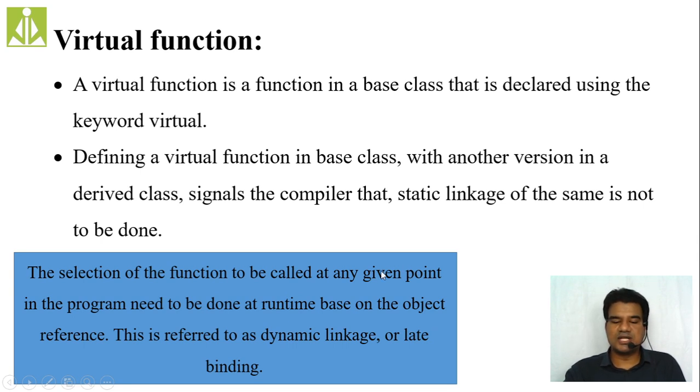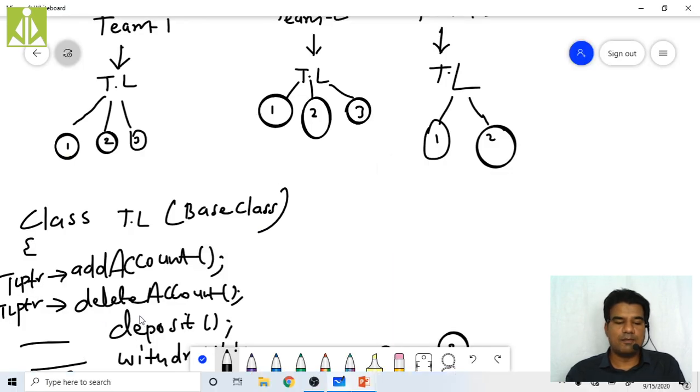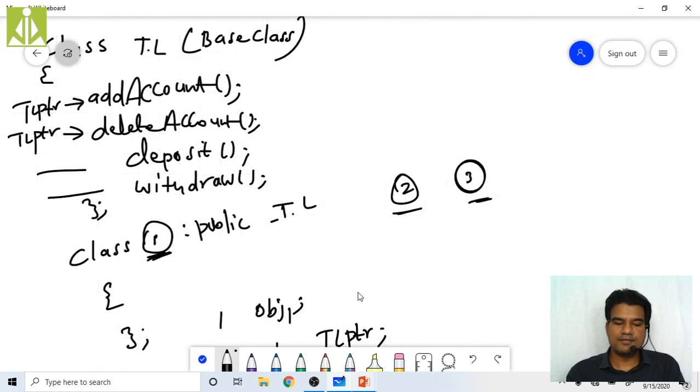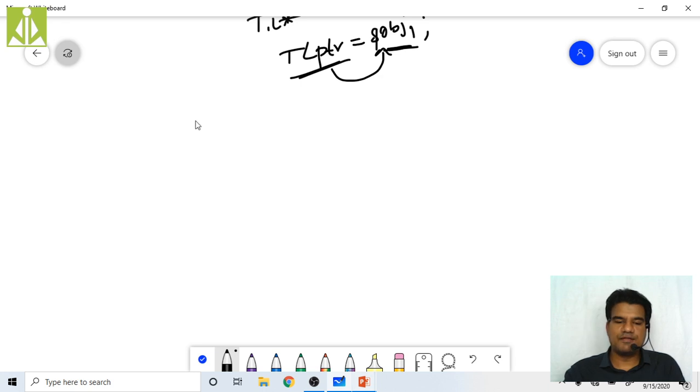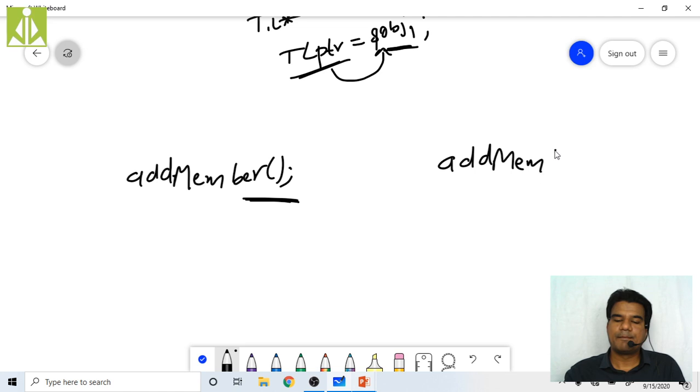Generally, when we use functions, we have a function name, function call, and function body. Let us say I'm using a user defined function with the name add member. If I write add member, it is a function call. If I put add member of open bracket close bracket, this is the function body.